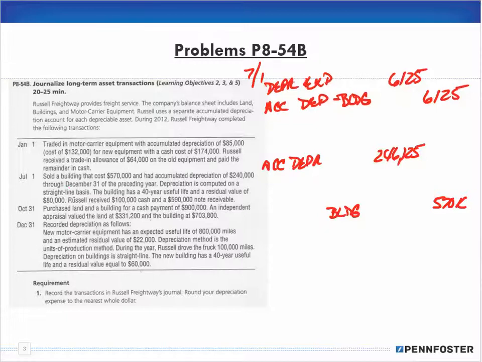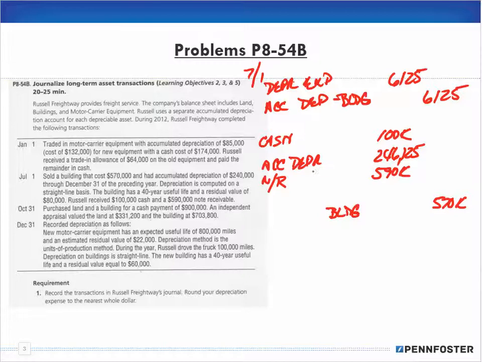It says here that Russell received $100,000 in cash and a $590,000 note receivable. So we're going to debit our cash for $100,000, and we're going to debit a note receivable for $590,000. Okay, so that's step number 2, adding what we had gotten.